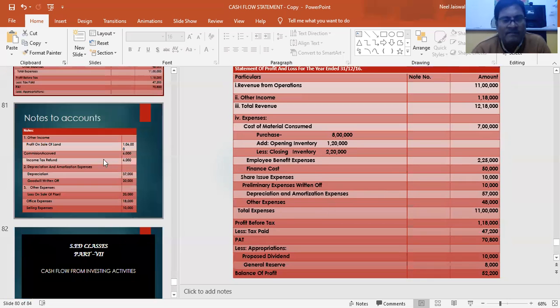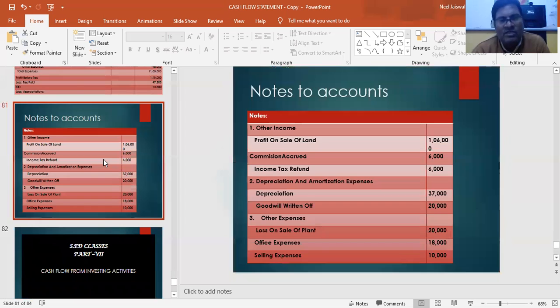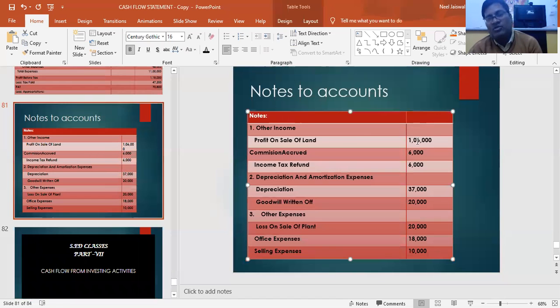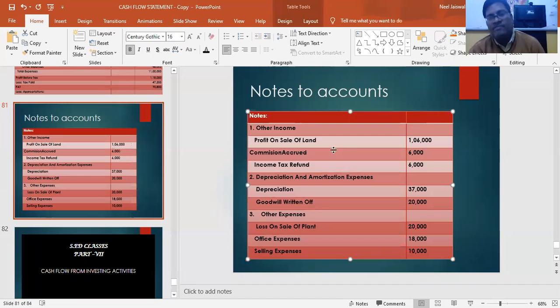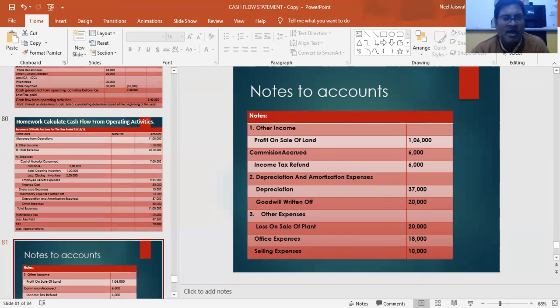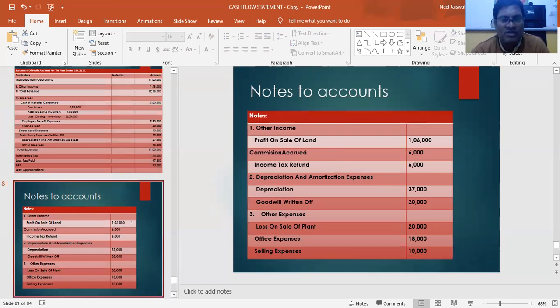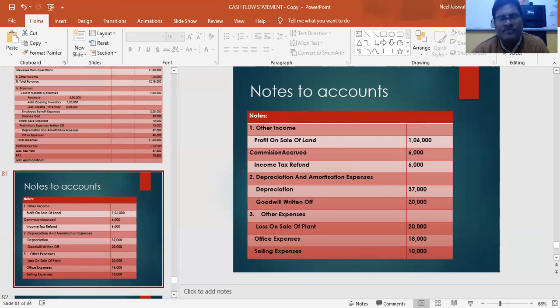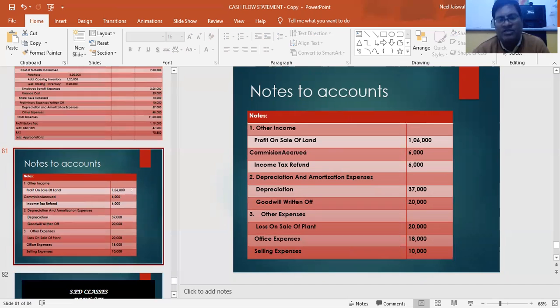You have to do the cash flow from operating activities. How will you be doing this? I will be showing this sum in my next video. Please wait. You all try, send it to me, and I will be showing the solution of this sum in my next video. This is the entire sum. Take the screenshot and wait for my next video.